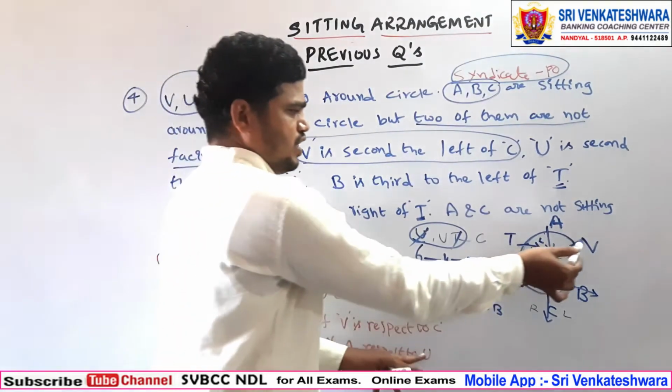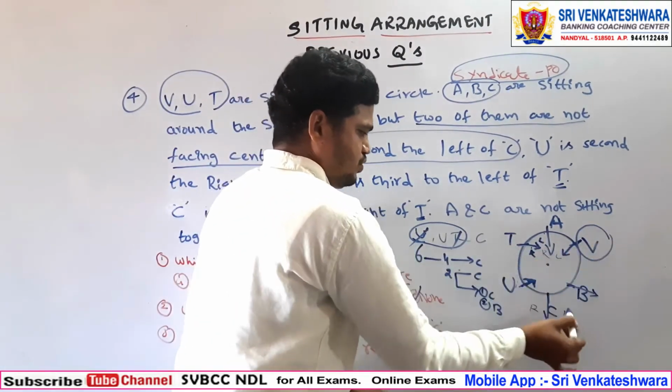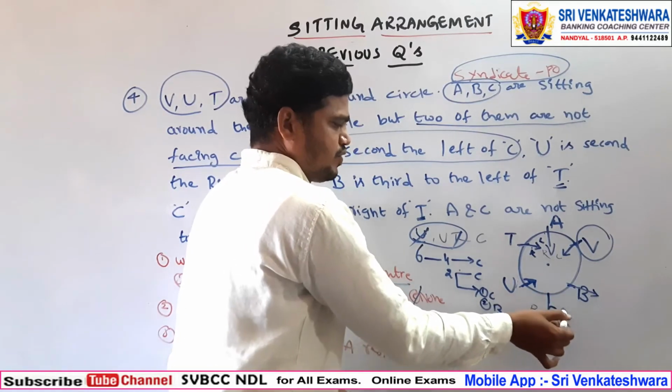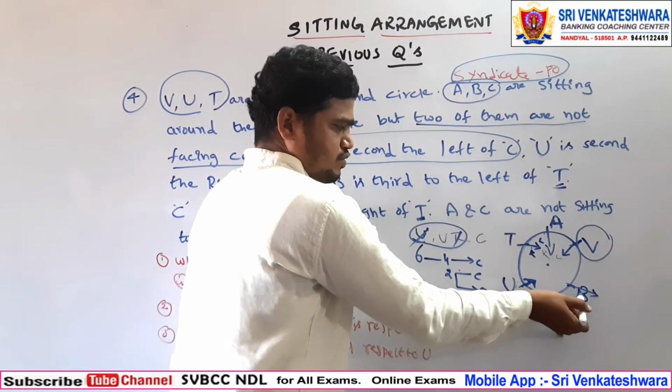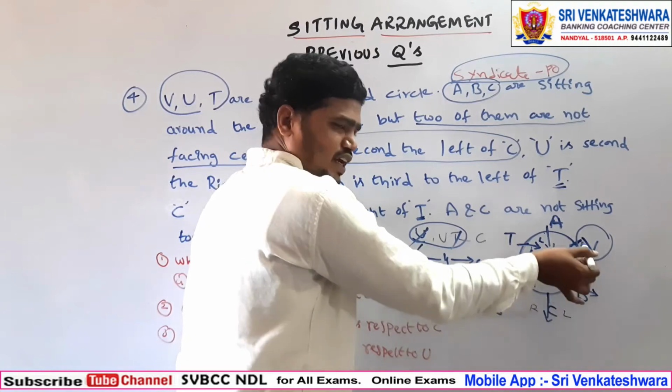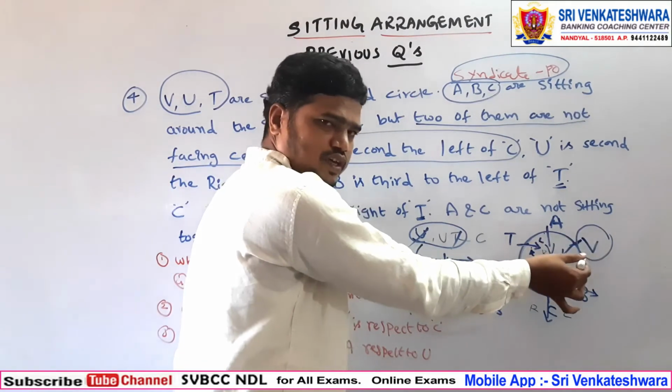Next, what is the position of V with respect to C? From C, this is the left here, first left, second left. So second left, V is here.